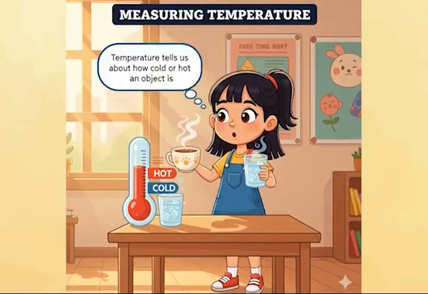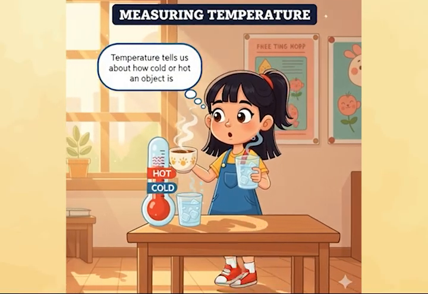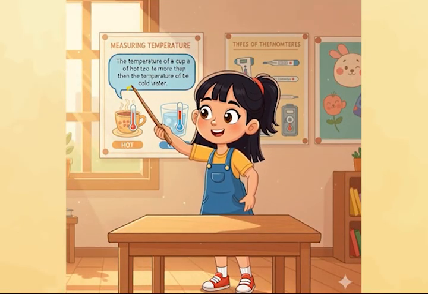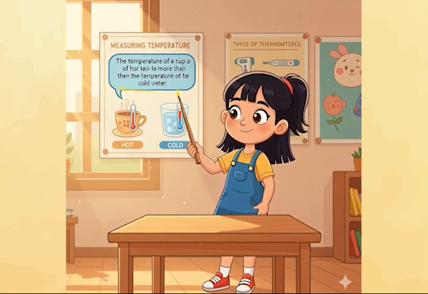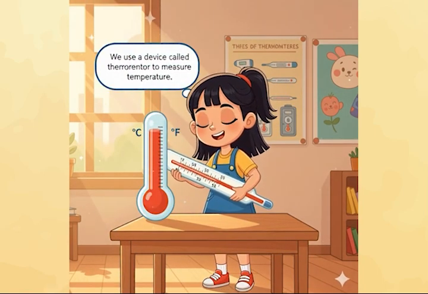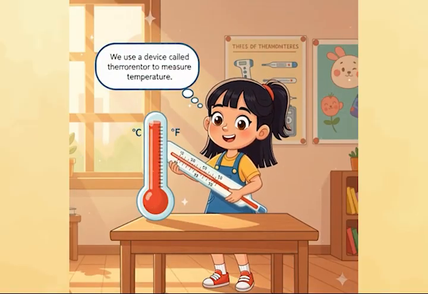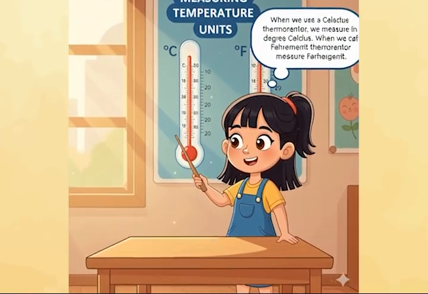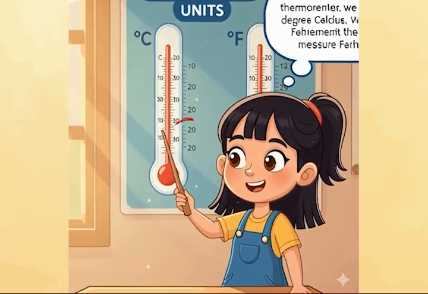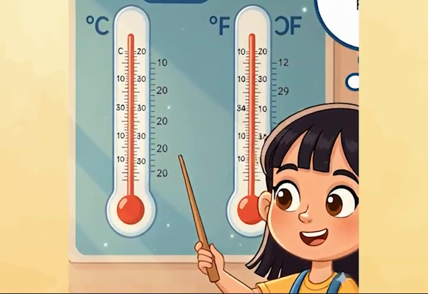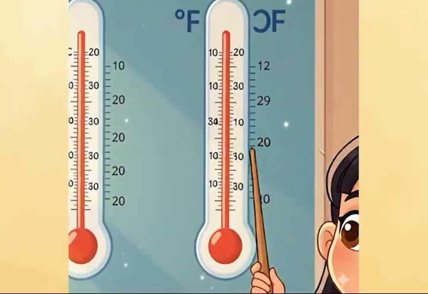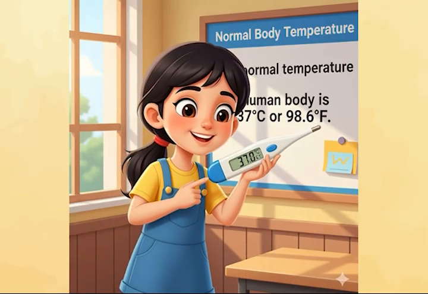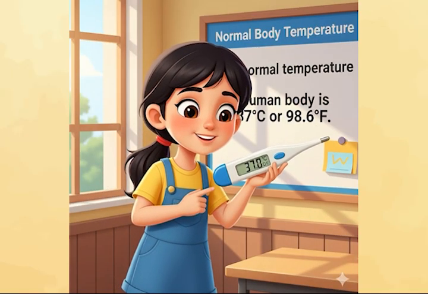Measuring temperature. Temperature tells us about how cold or hot an object is. The temperature of a cup of hot tea is more than the temperature of a glass of cold water. We use a device called thermometer to measure temperature. When we use a Celsius thermometer to measure temperature, we measure it in degrees Celsius. When we use a Fahrenheit thermometer, we measure it in degree Fahrenheit. The normal temperature of human body is 37 degrees Celsius or 98.6 degree Fahrenheit.